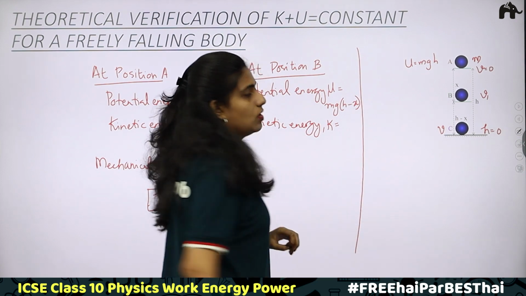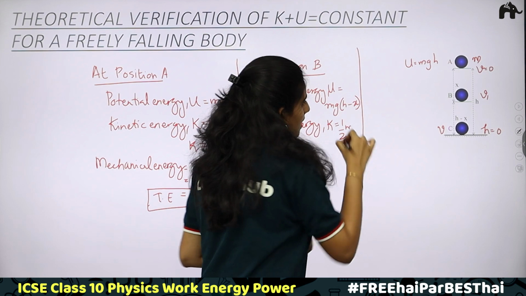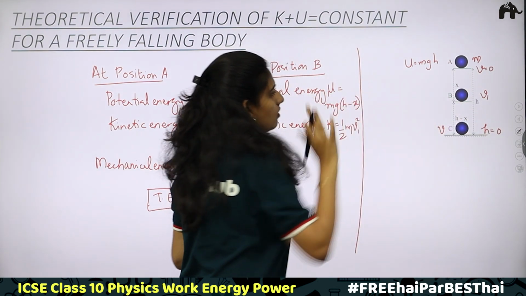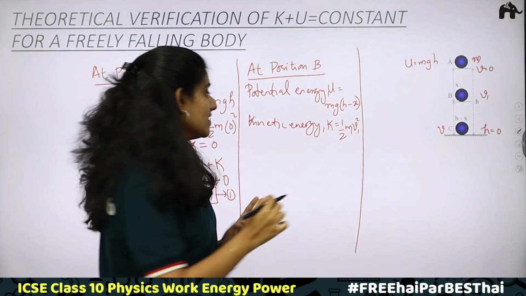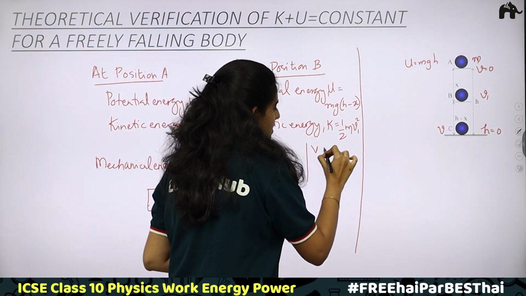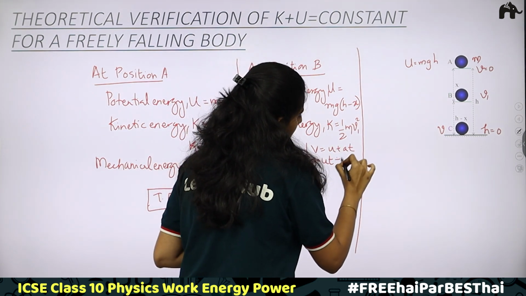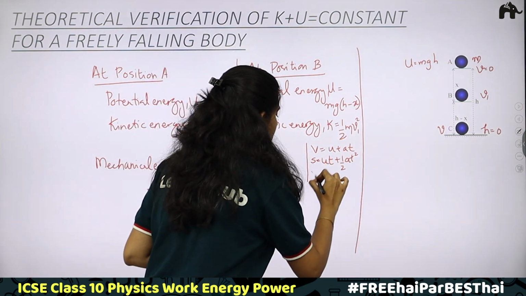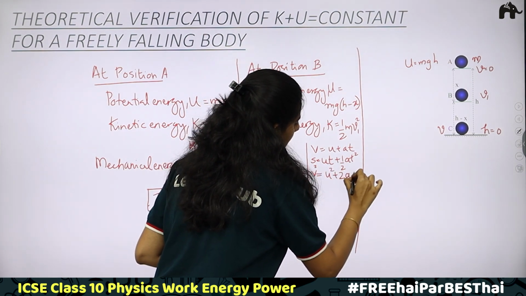Kinetic energy K is equal to, again, half m v square, right? Half m, here velocity we have taken v1, v1 square. Now what is this v1? How can you find v1? We have studied different equations of motion. Tell me, what are the equations of motion? V is equal to U plus AT. S is equal to UT plus half AT square. Then the third one, V square is equal to U square plus 2AS.